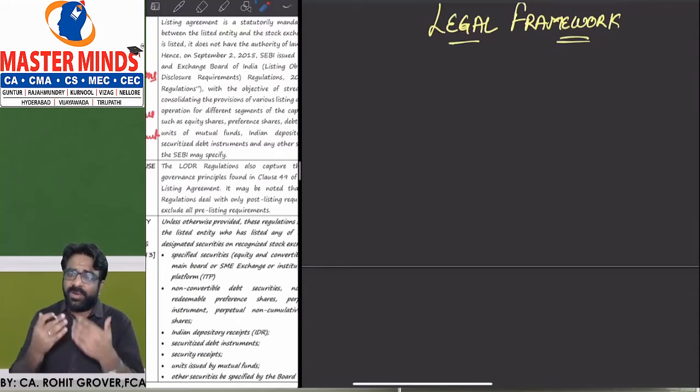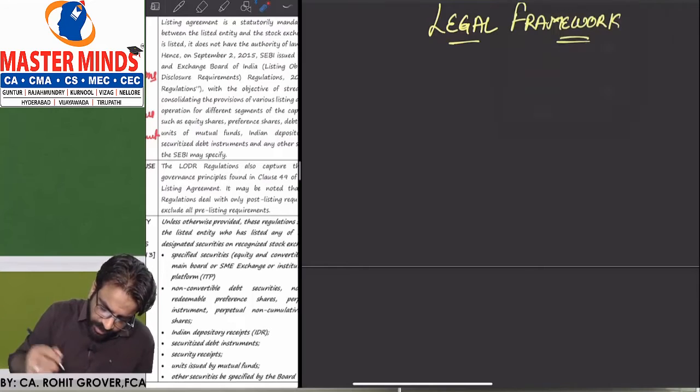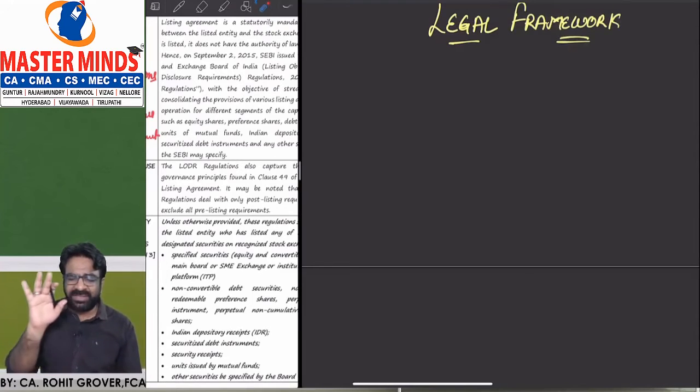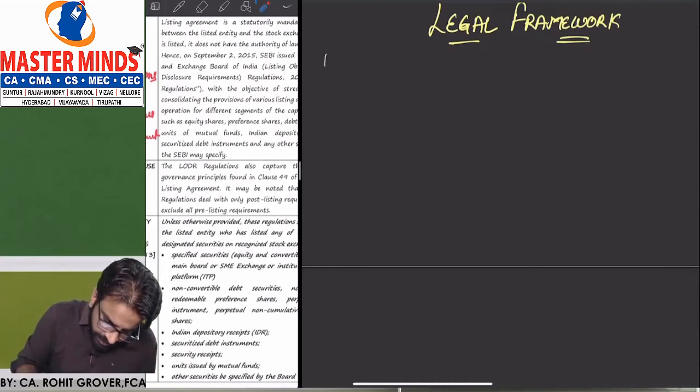So let us understand one by one how many points we can retain. Point number 1 is relating to the legal framework. Everything we will put in one framework. What is the legal framework? Point number 1, what is it known as? It is known as LODR.